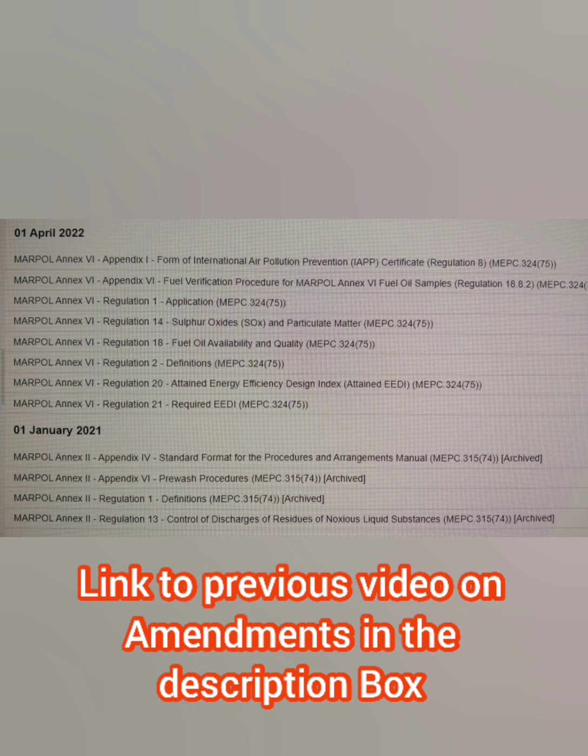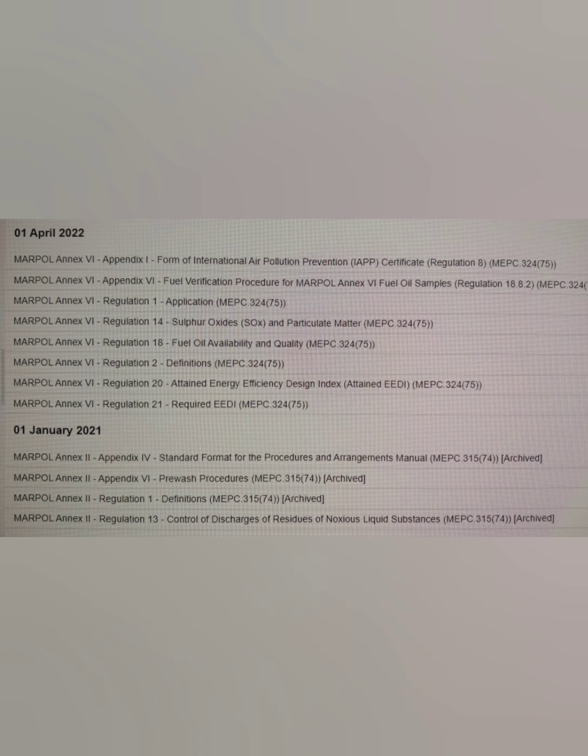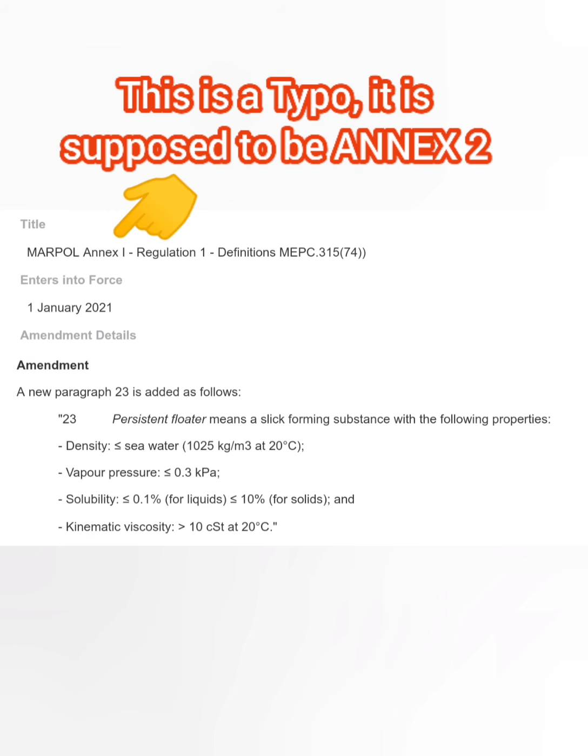So from 1st January 2021, there are 4 amendments in Annex 2 of MARPOL. And these 4 amendments in Annex 2 are all about persistent floaters. Now you may be wondering, what is a persistent floater? So this is one of the amendments, which is adding the definition of persistent floater.